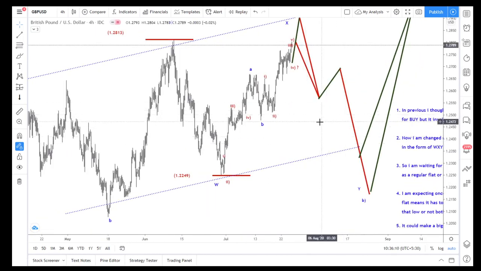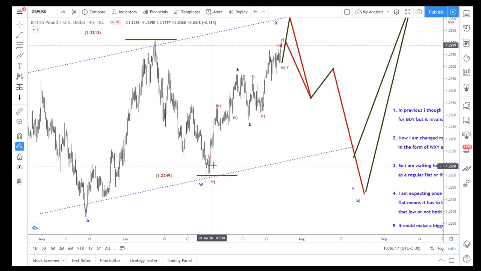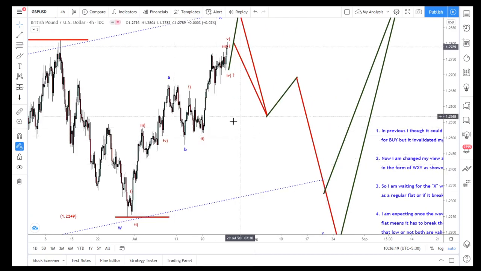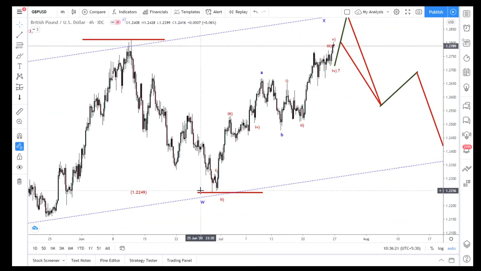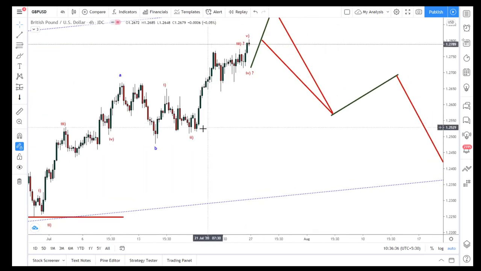At the time itself, it is making a 5-wave structure. From here also, previously, I thought it could be an ABC also. So from here we can talk, but now after this wave formation, I make it as 1 2 3 4 5 is A, B, C is also 1 2, so 1 2 3 4, 1 2 3 4 5.